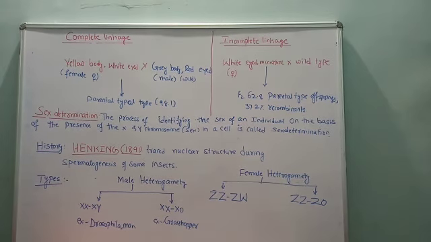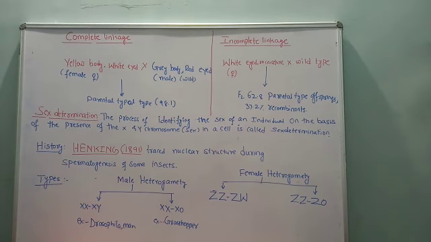Or sometimes you are also asked to write the problem in detail. Okay, so next, Drosophila and man. Just by seeing these chromosomes, we can say what type this is. This is the XX-XY type, where Drosophila and man are the examples. So what is happening here? When the male is heterogametic, the female in man has XX chromosomes.